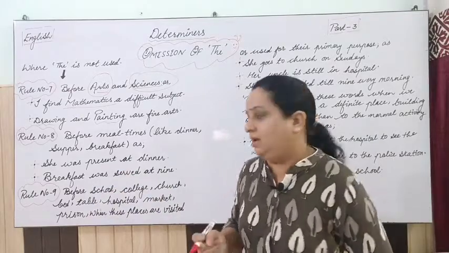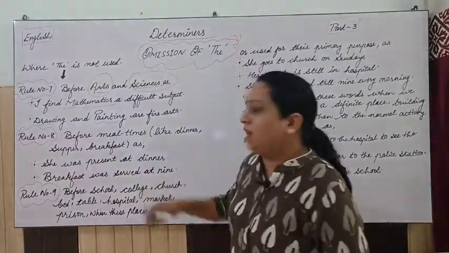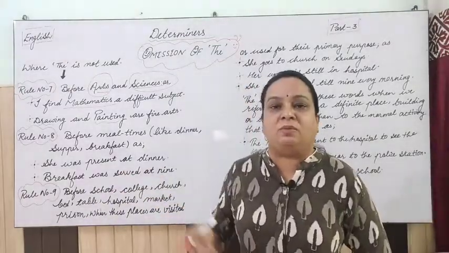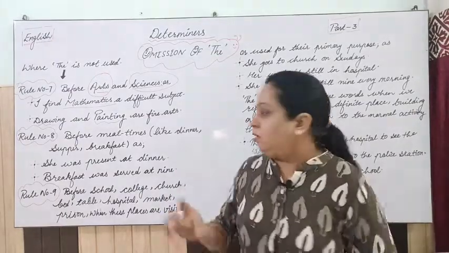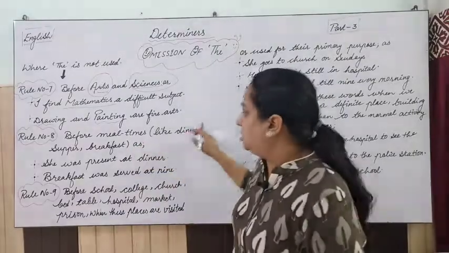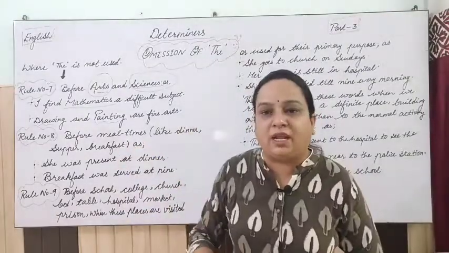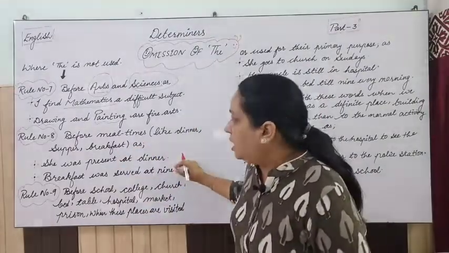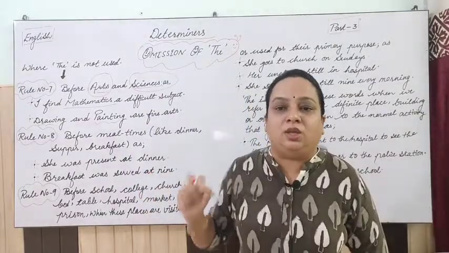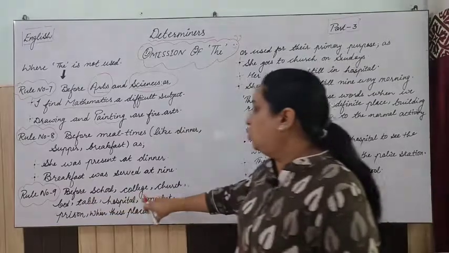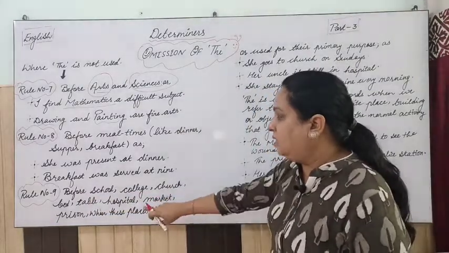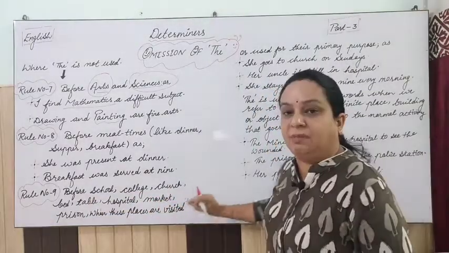We will not say like this, okay? It may be lunch, it may be breakfast, it may be dinner, supper, anything. There you will avoid the use of the. Rule number 9 says before school, college, church, bed, table, hospital, market, prison.